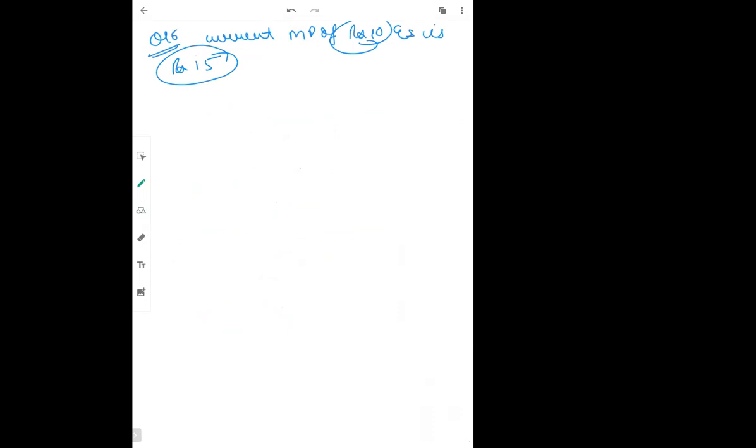15 is the market price, ma'am. Yes. And 10 is your face value, and 15 is your market price. So we always take only market price. We are bothered about market price here only. So we will take rupees 15.